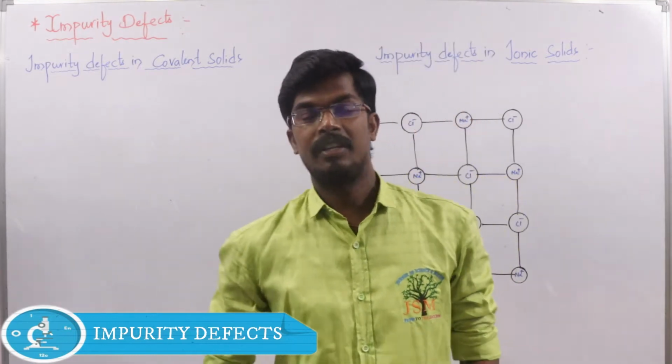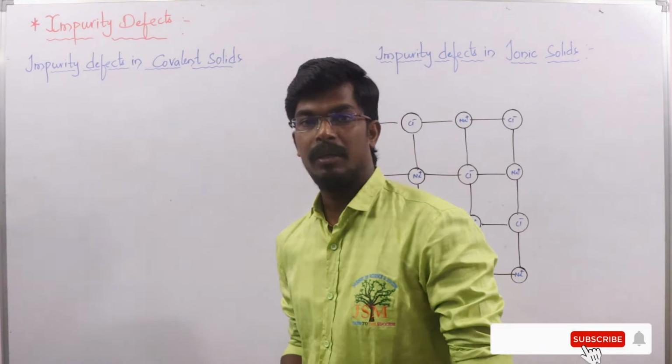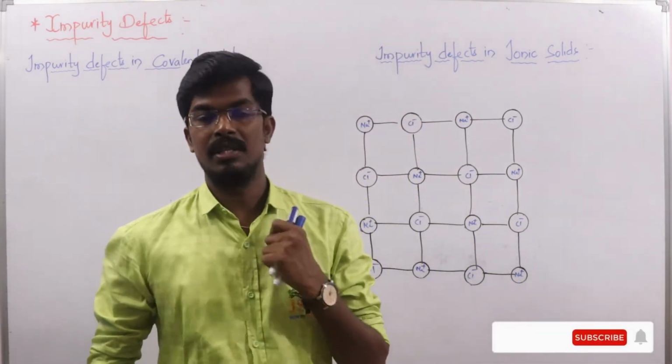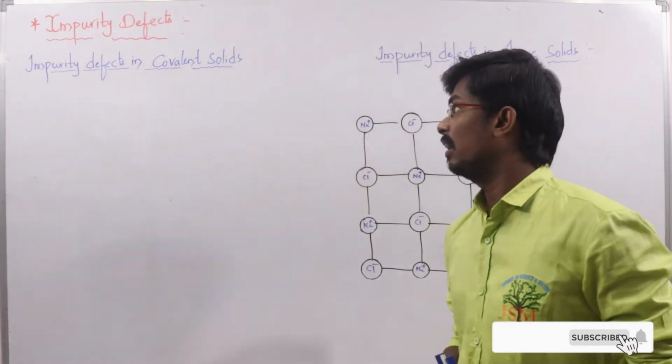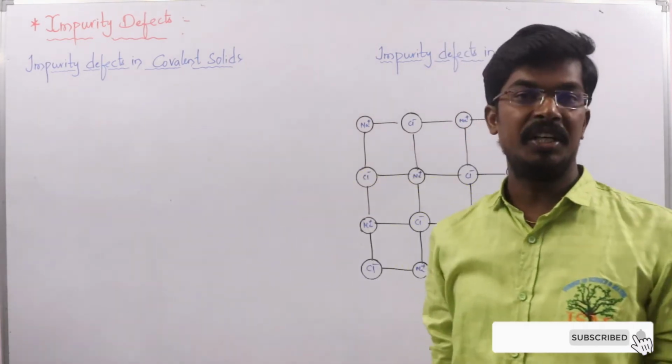In the previous session, I explained non-stoichiometric defects. Majorly two different types of non-stoichiometric defect I explained: one is metal excess and one more is metal deficiency. Now let us see the last case of atom or point defect, that is the impurity defect.